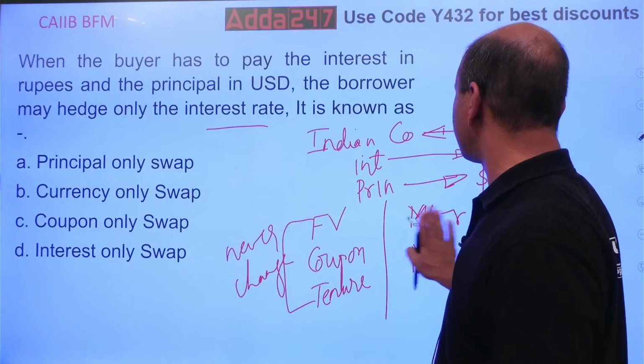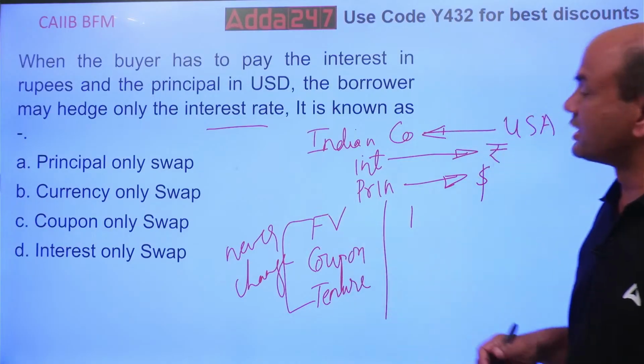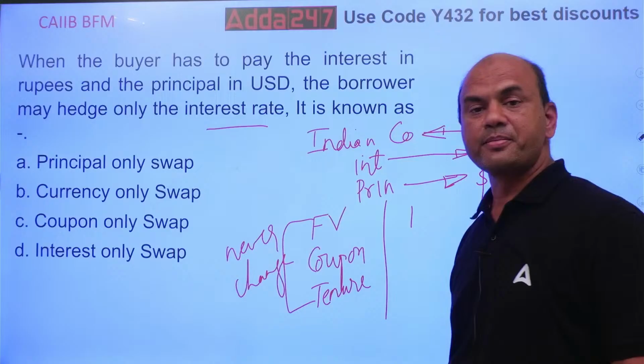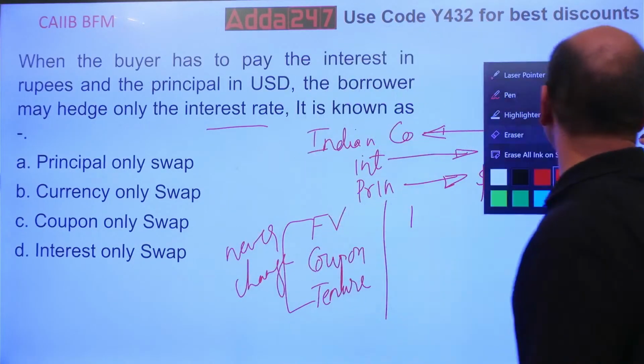So the point over here is, what is the answer then? Okay, let this remain as it is. So now what is the answer? The answer over here is coupon only, sir. Coupon only. Why coupon only?